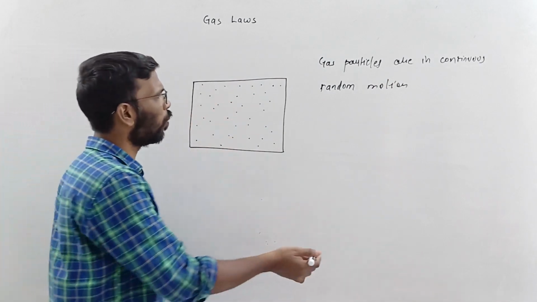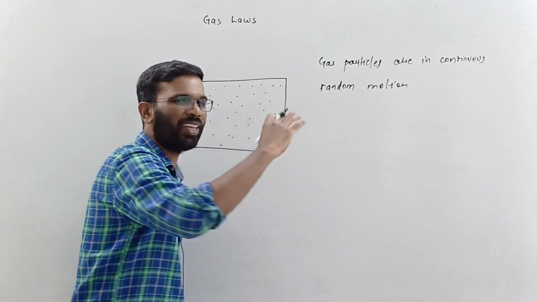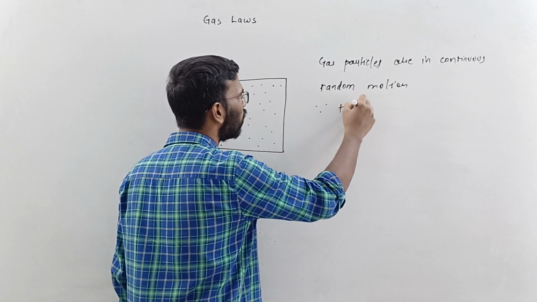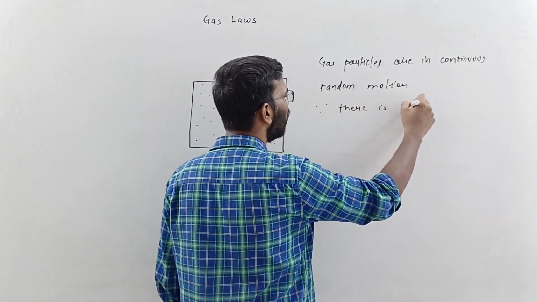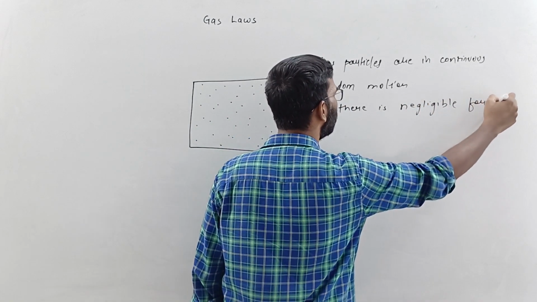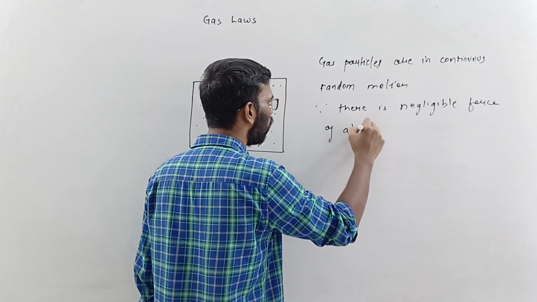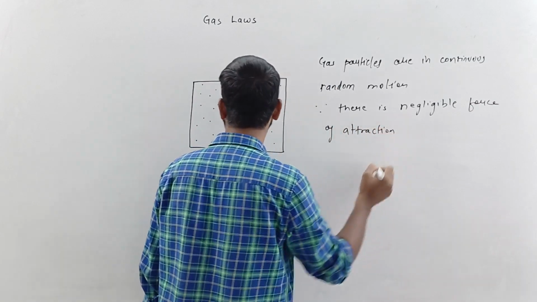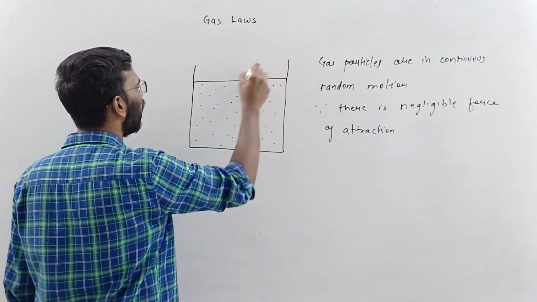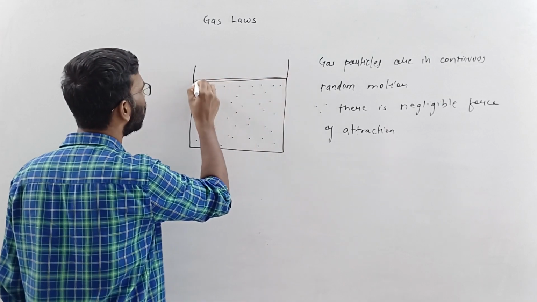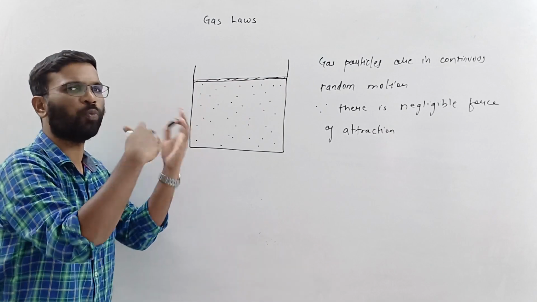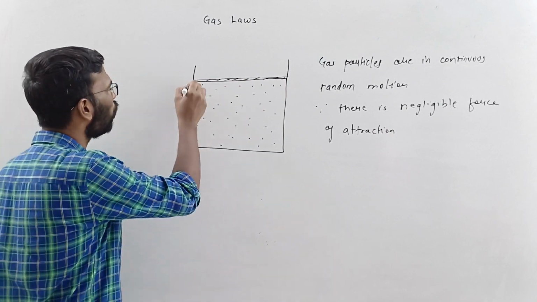Can you guess the reason why they are in continuous random motion, why they are more free to move? Because there is negligible force of attraction. Okay, I'll change this setup. Let's say this is the container and this is the lid which is there. Now I have fixed this lid.